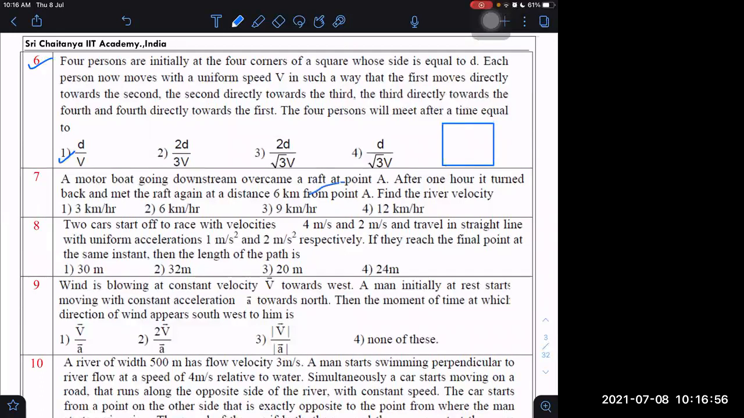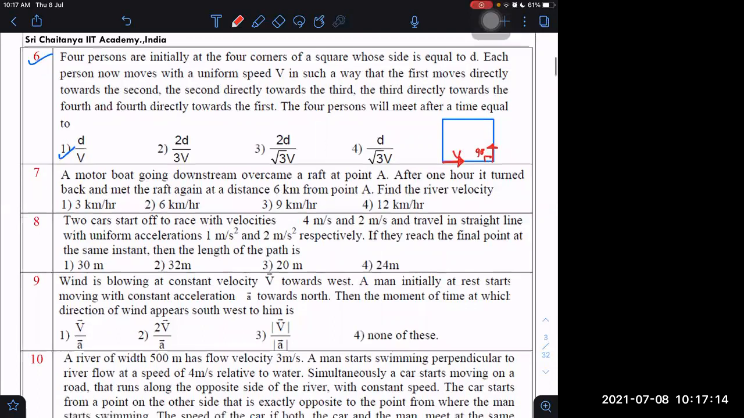D by v only, because relative speed of approach due to contribution of 90 degrees, this v cos 90 is 0, other is having v, so it will be v only. Relative speed of approach is v, so it will always keep on approaching the other one with same speed v. So if the distance is d, d by v will be the time.